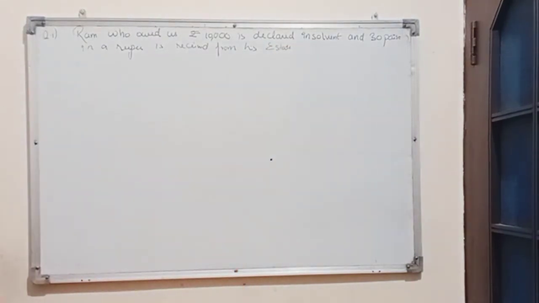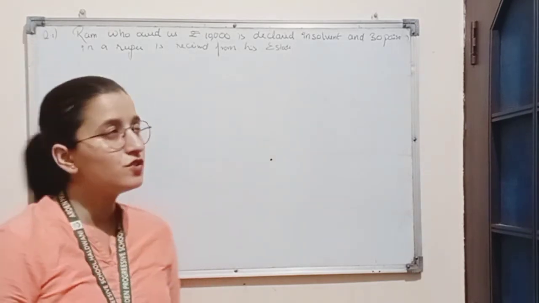Now we have to record this transaction in the books called journal.